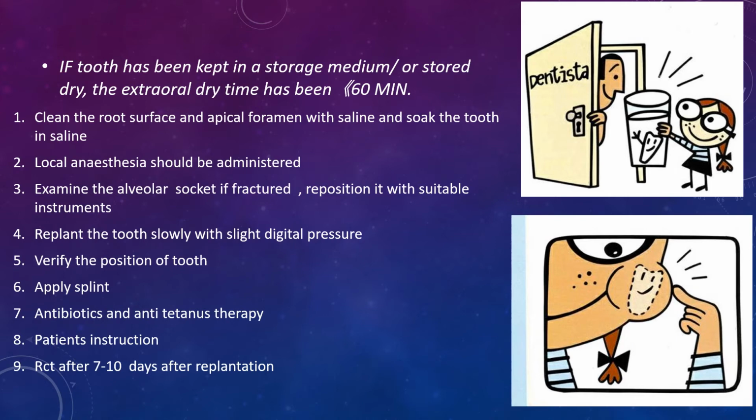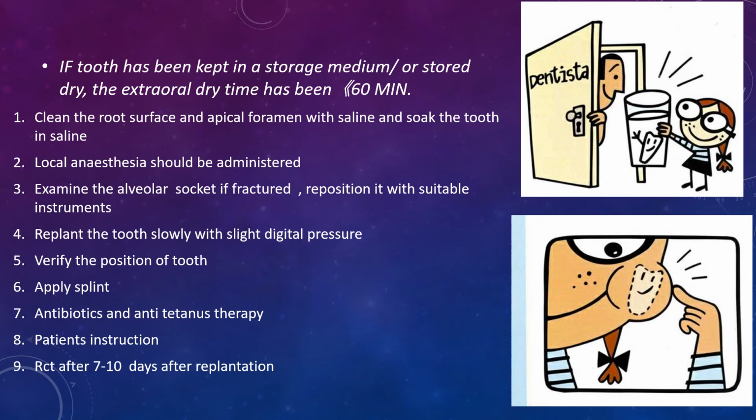Less manipulation of the socket is better for a better prognosis for the reimplanted tooth. Now, the dentist should use light irrigation and gentle aspiration to remove any blood clot present in the socket to permit reimplantation. We should not curette or vent the socket. We should not make any surgical flap unless bony fragments prevent reimplantation. But after reimplantation, we can manually compress the facial and lingual bony plates. After treating the alveolar socket, we can reimplant the tooth slowly with slight digital pressure.